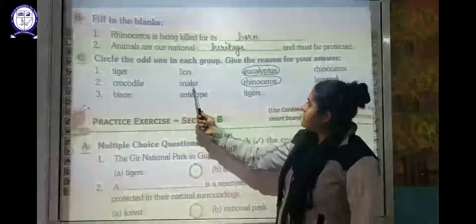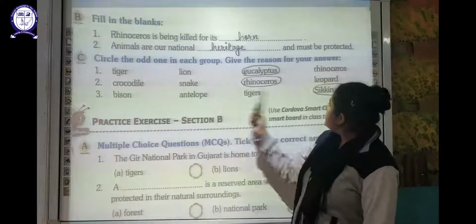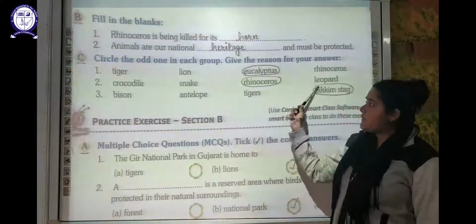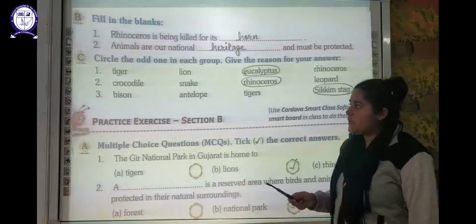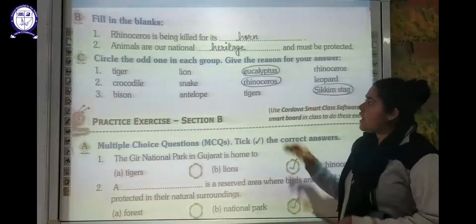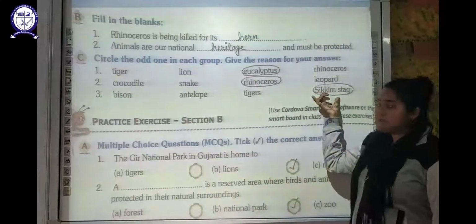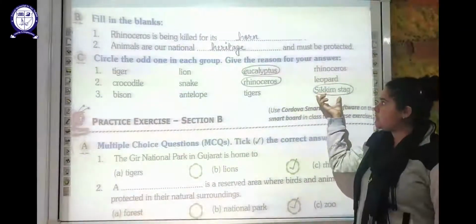Now crocodile, snake, rhinoceros and leopard. So out of these three, rhinoceros is odd one out. The bisons, the antelope, the tiger and the Sikkim sage. So out of these, the others are endangered species, but Sikkim sage is an extinct species.